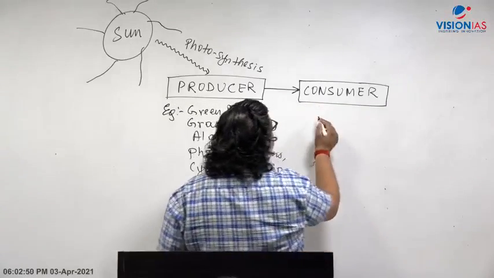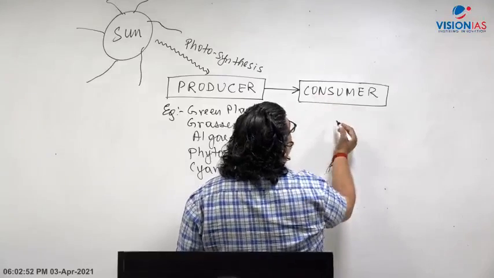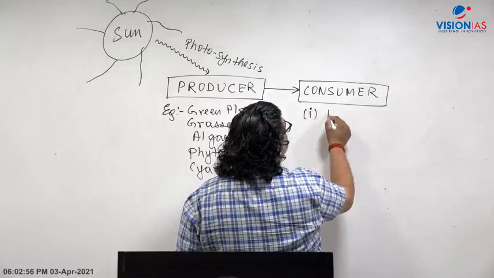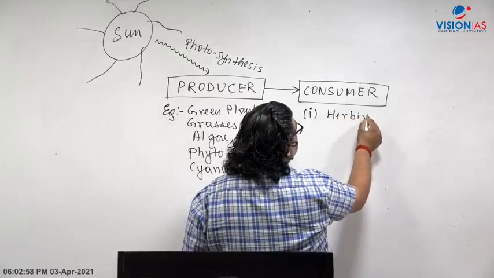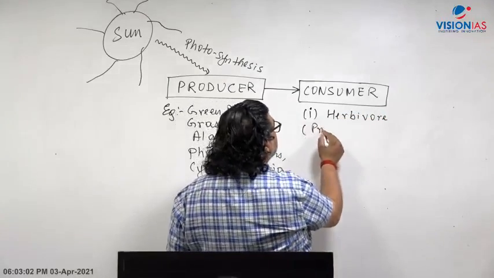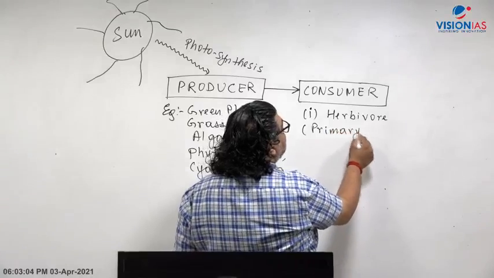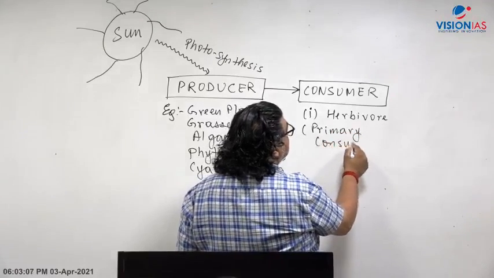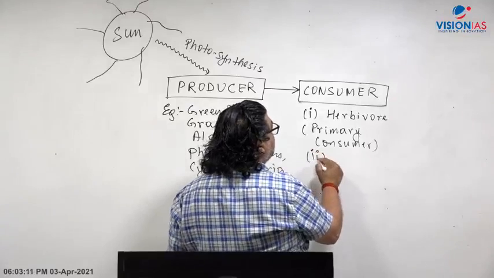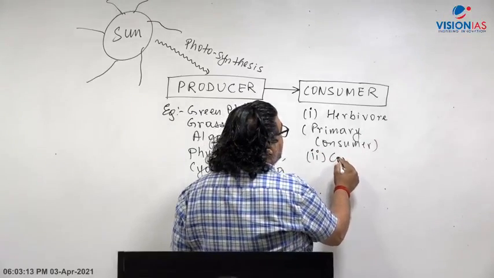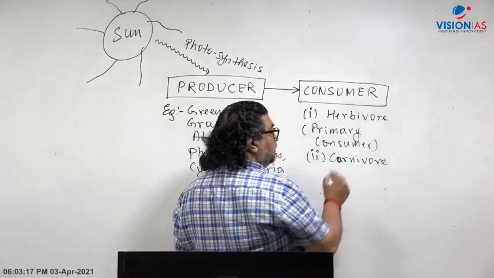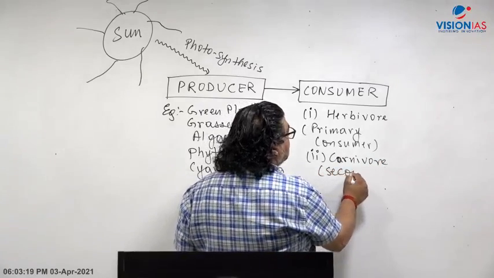Now when it comes to consumers, you have various levels. The first is the herbivore. Herbivorous animals are called primary consumers, at the first level. Then the herbivore will be eaten by carnivores like tiger and lion. The carnivore is the secondary consumer, at the second level.